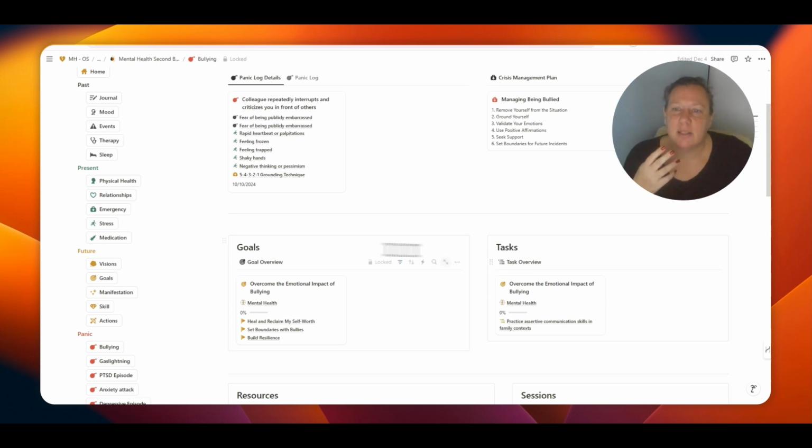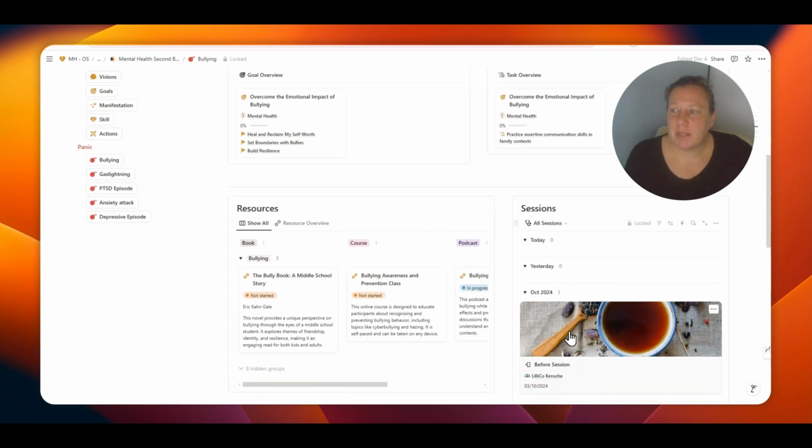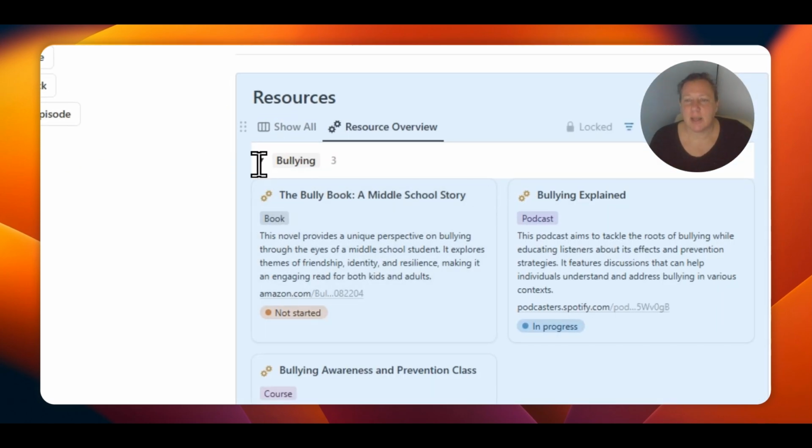These goals result in tasks. Maybe you also go to therapy, where you can have a session log of all your therapy sessions, and these are all your resources attached to bullying.